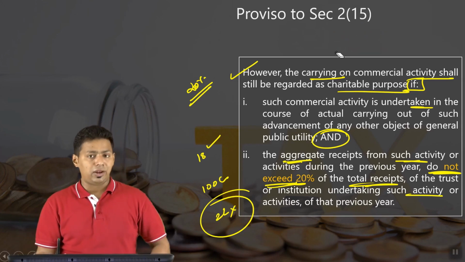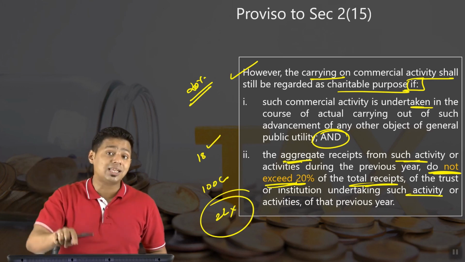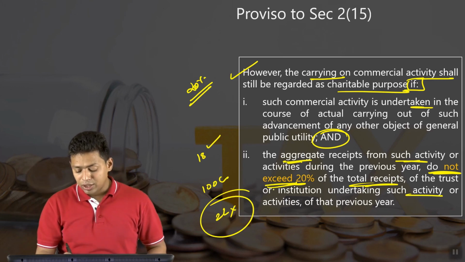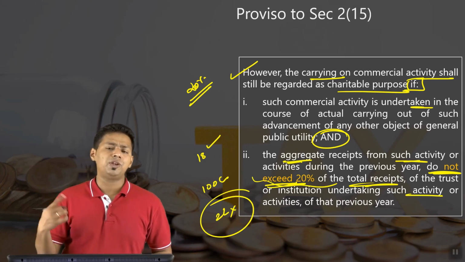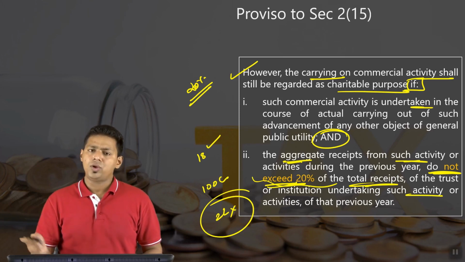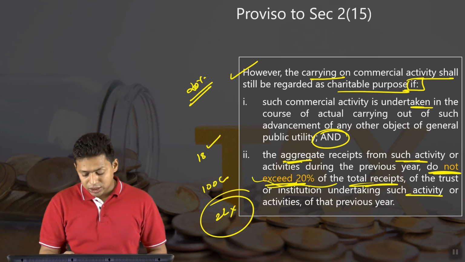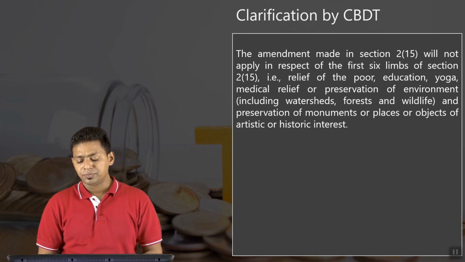According to the CBDT clarification, the Income Tax Department is not even authorized to cancel their registration merely because they are doing business exceeding 20%. See, how much business they are going to do depends on the annual turnover. So they are not doing anything wrong, they are just doing business. So you can cancel the exemption but not the registration. So let's talk about that clarification.